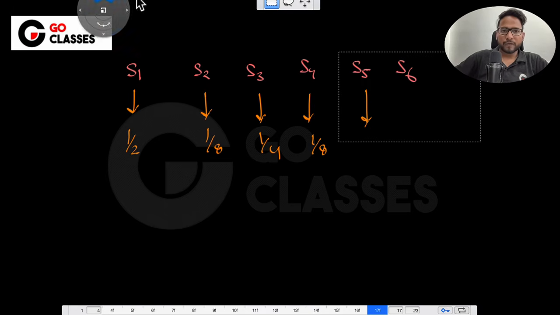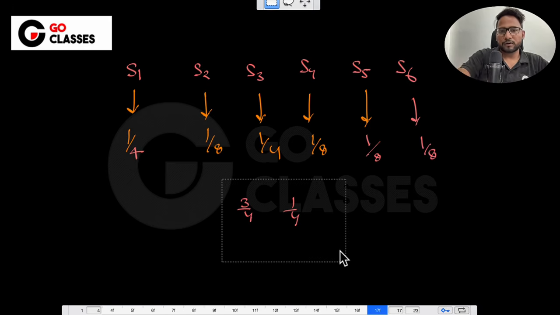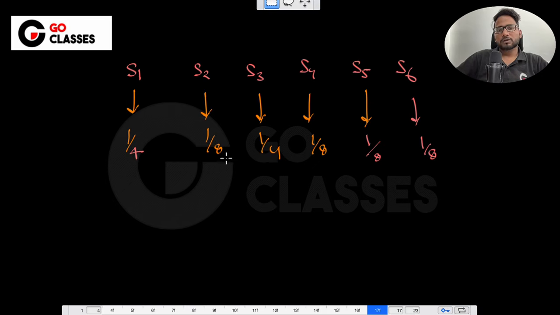Maybe let me do one thing. Let me make this 1 by 8, or maybe this is 1 by 4, and then what is remaining here? 1 by 4 plus 1 by 4 is 1 by 2, and I think 1 by 4 is remaining. If 1 by 4 is remaining, let me do 1 by 8, 1 by 8. I hope that's fine. The summation of all the probabilities should be 1. Let's check it: 1, 2, 3, 4, so 4 by 8, which is 1 by 2, plus 1 by 2. Yes, so this is 1. Cool. Now let's suppose this is the initial probability distribution that you have.